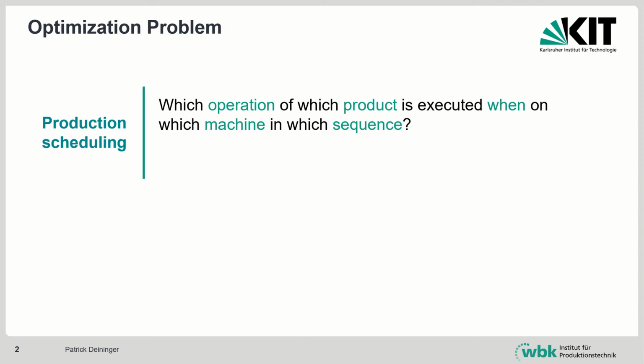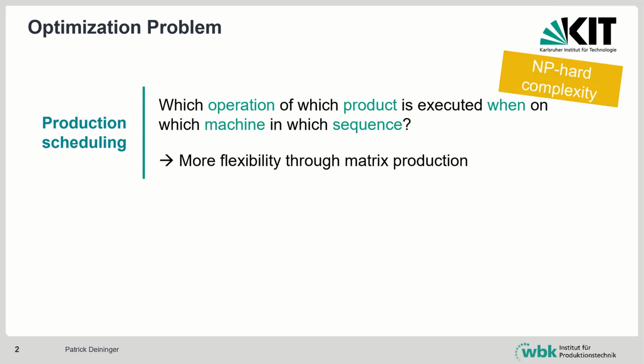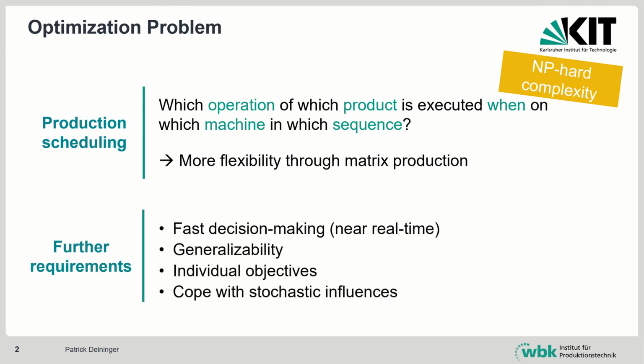To cope with the trend of increasing individualization and product variety, matrix production facilitates additional flexibility and optimization potential, for example by allowing alternative precedence graphs. The complexity of this optimization problem, however, is NP-hard. Furthermore, fast decision-making, generalizability to changing requirements, and individual objective rates must be considered along with stochastic influences such as